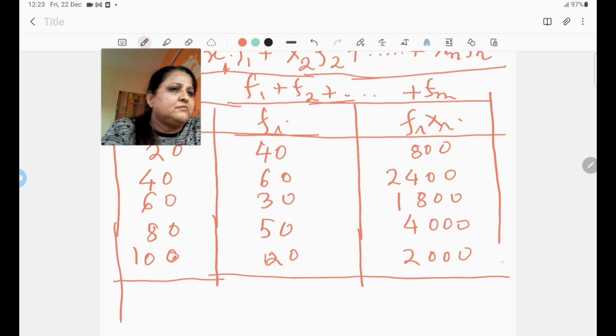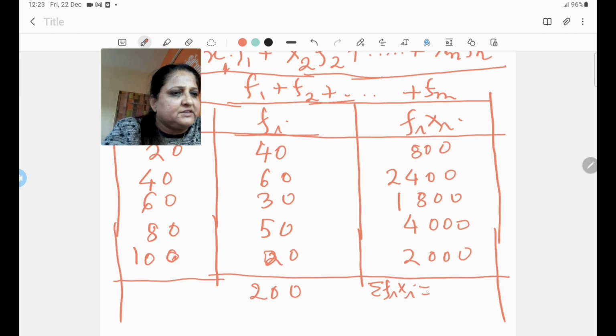And then we calculate sigma fi, which is 200. When we add all of these, we see that we are getting 200. Okay. And we add the fi xi's, we get sigma fi xi. Sigma stands for summation. And when we add all of them, we get, say, 11,000.